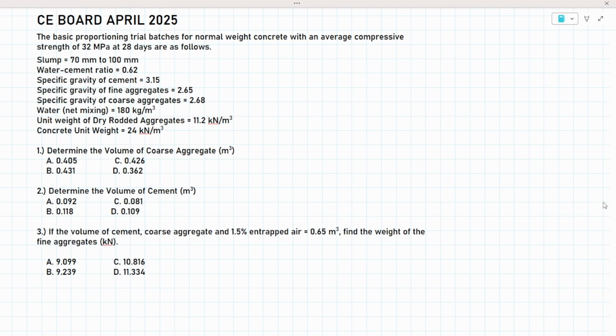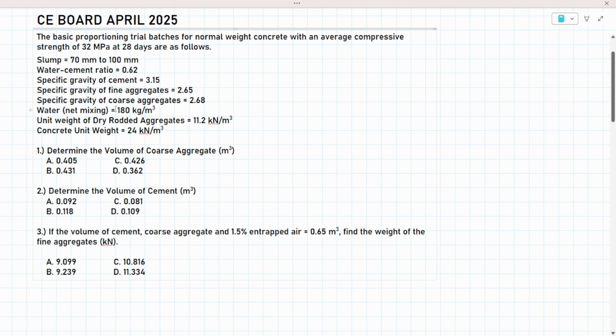For today's video, let's discuss another situation from the April 2025 CE Board exam. This time, a mixture problem. The problem goes: the basic proportioning trial batches for normal weight concrete with an average compressive strength of 32 megapascals at 28 days are as follows. Given are the properties of the trial batches. We have the slump, water-cement ratio, specific gravity of cement, specific gravity of fine aggregates, specific gravity of coarse aggregates,